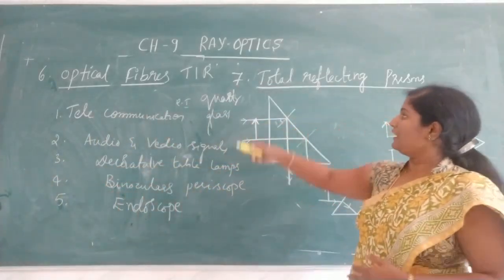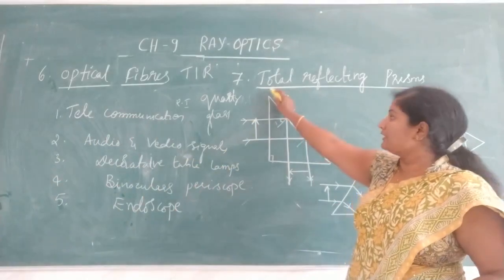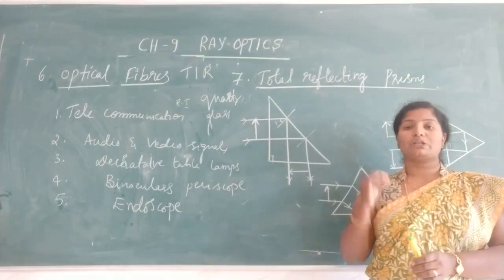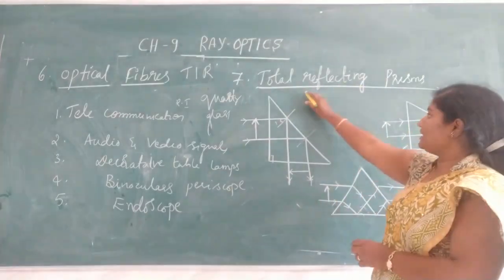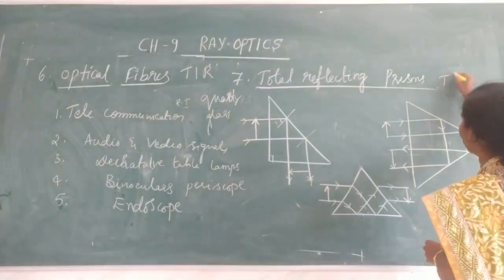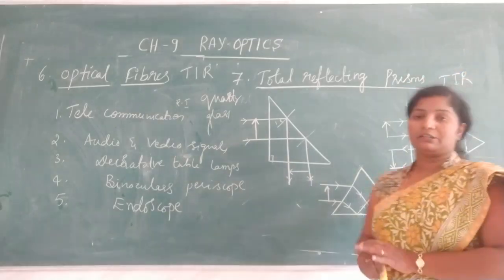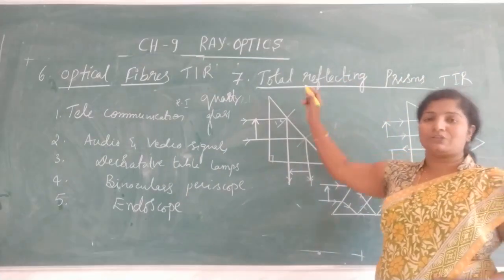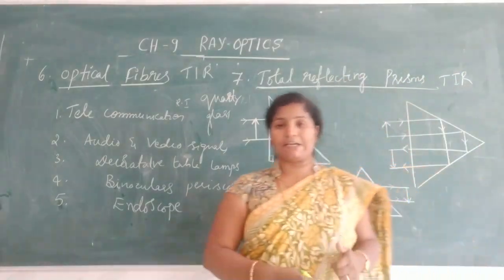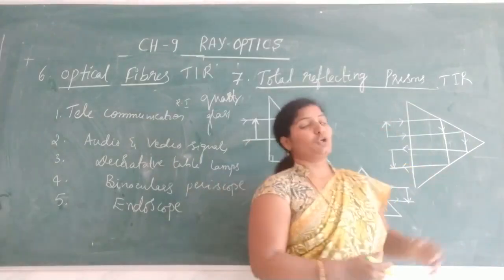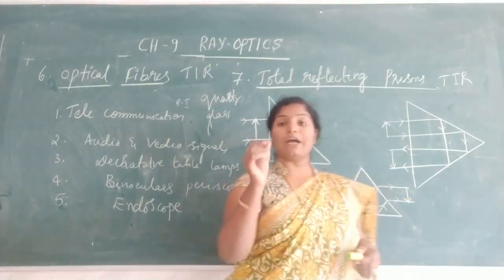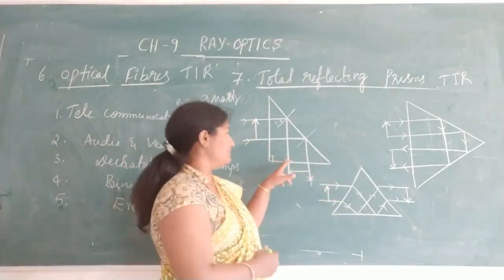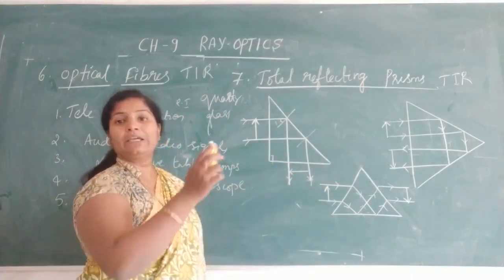So next, coming to the 7th application of total internal reflection, that is TRP. TRP means total reflecting prisms. These total reflecting prisms mainly work on the principle of TIR, that is total internal reflection. Total internal reflection mele work agutte. So dear students, what is TRP? These total reflecting prisms are isosceles right angle prisms, used to transmit the image.